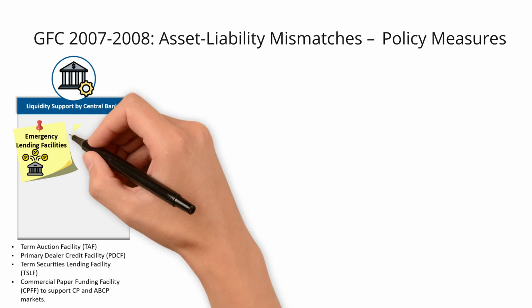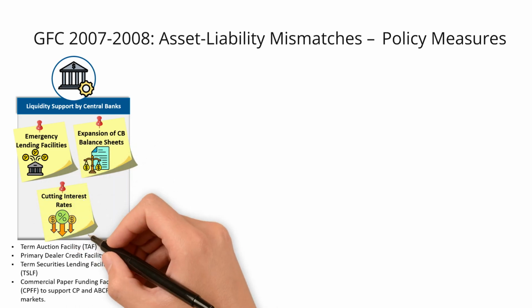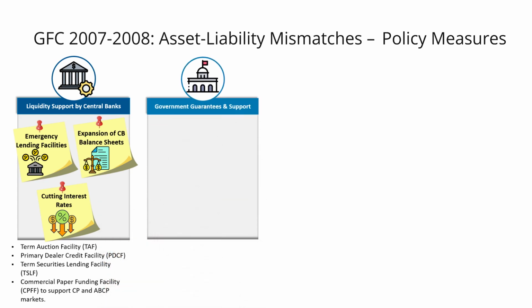The expansion of central bank balance sheets. The central banks accepted a wider range of collateral, including MBS and other private assets, and the Federal Reserve provided dollar swap lines to foreign central banks to prevent a US dollar funding crisis abroad. Furthermore, the cutting of interest rates. Central banks rapidly reduced policy rates to near zero, introduced forward guidance and quantitative easing (QE) to inject long-term liquidity and stabilize financial conditions.